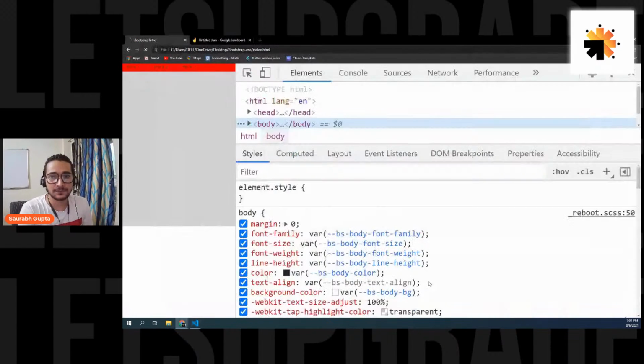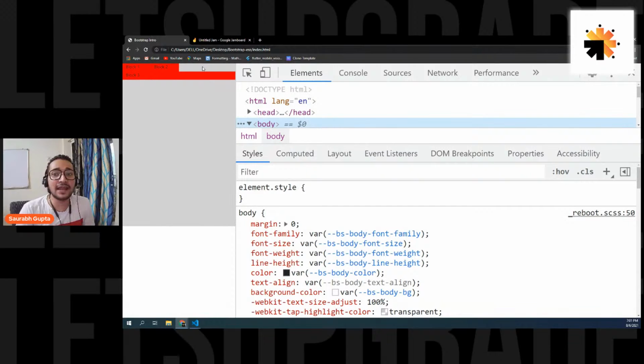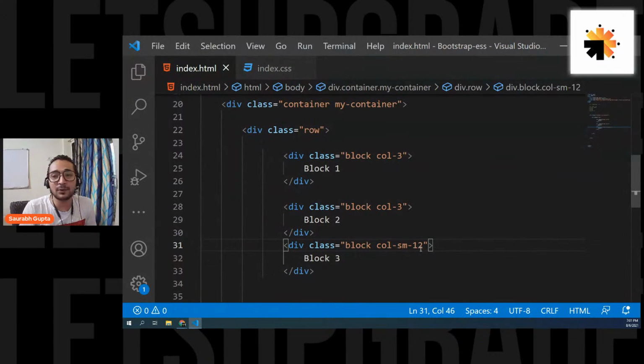Guys, please focus. Now see, everyone, it came down because now this is a small device. It's like a mobile phone. And for this, it simply became 12. And that's why it moved to the next line so that it can cover the full width. Because I wrote here, col-sm-12, that if you're in a small device, I want you to be 12. And now I can also do this.